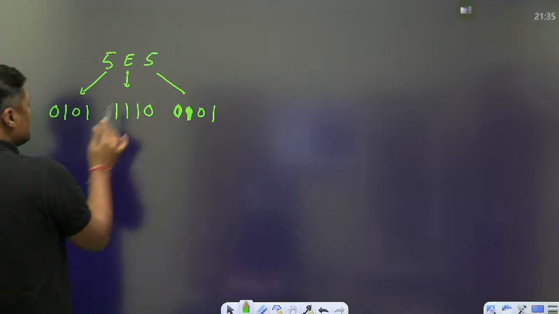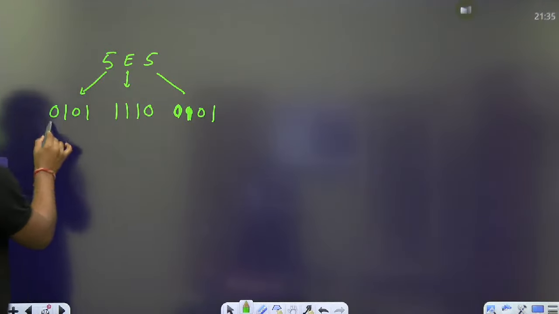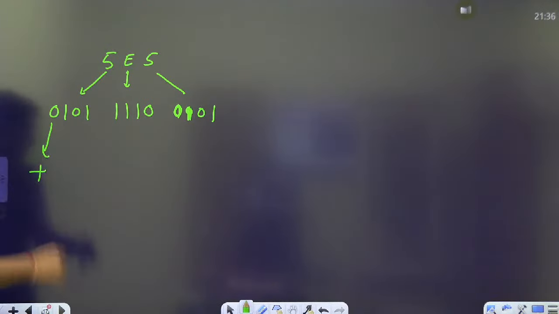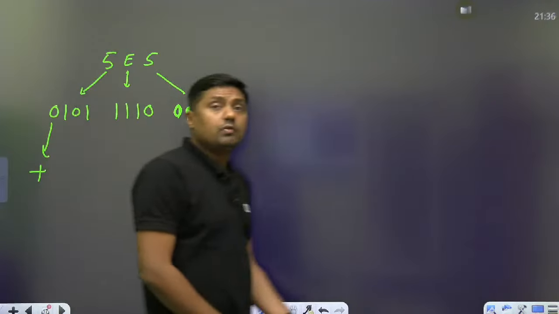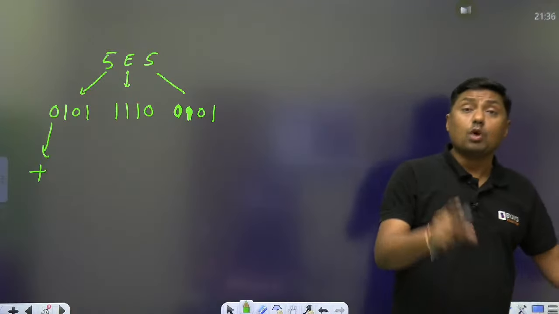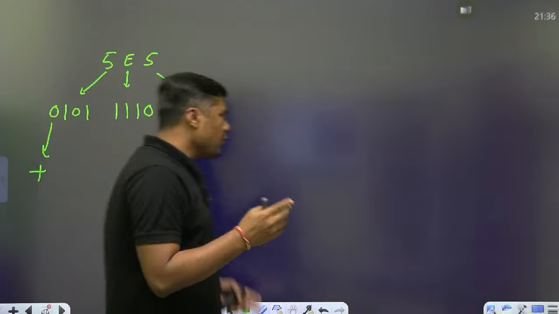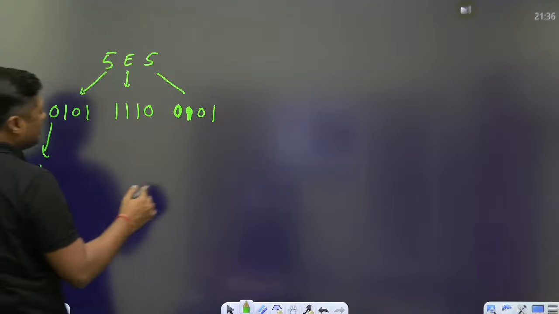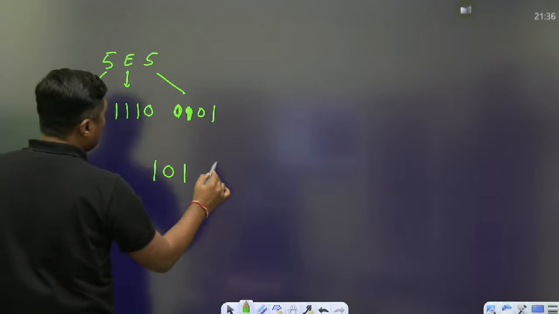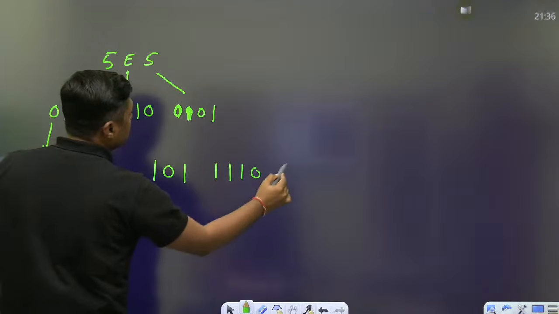Guys, when user will convert this number according to the MSB, it becomes a positive number, but actually it is what? Negative number. So if you want to make it hexadecimal, you are getting number 101, 1110, 0101.